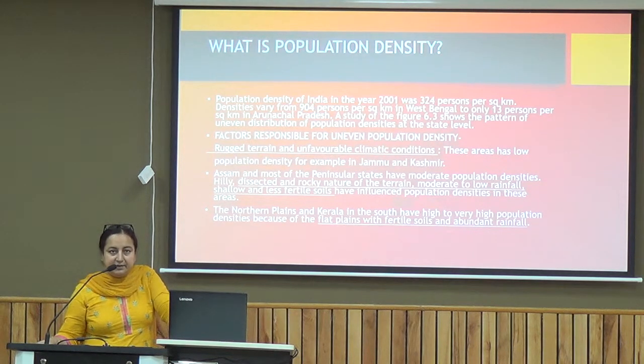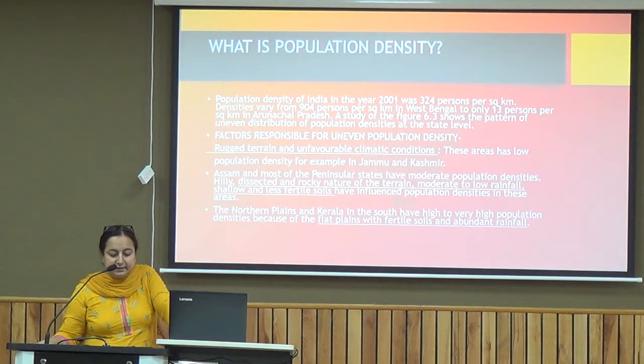So that is why we have less population living in these areas. And then Assam and most of the peninsular states have moderate population densities. Hilly, dissected and rocky nature of the terrain, moderate to low rainfall, shallow and less fertile soils have influenced population densities in these areas. So we have a moderate kind of population density in these particular states.